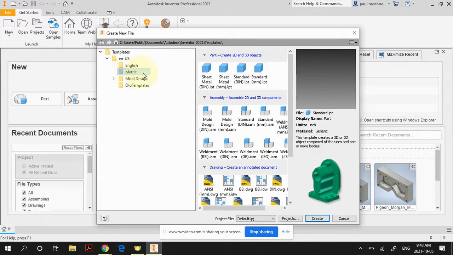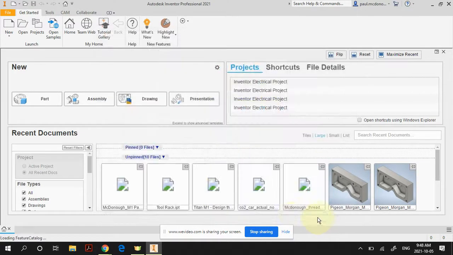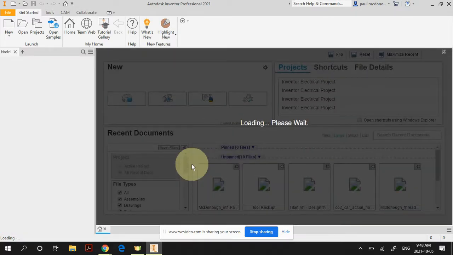So make sure it says metric here, and the one that you want to start is a standard, right here, standard MMIPT. So you click on that and you go create. And it should load.